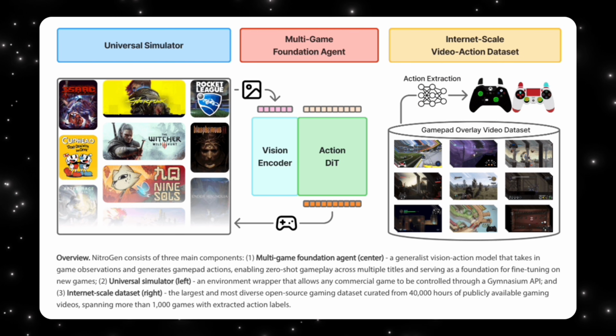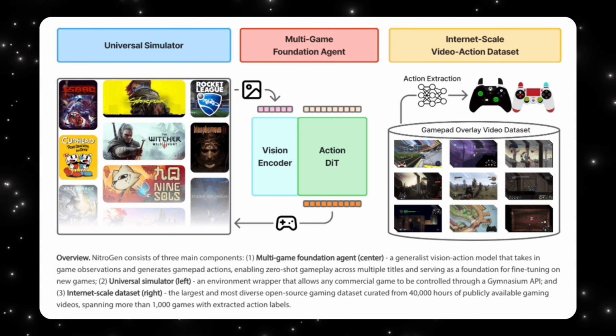They train an annotation model to automatically extract actions for every video frame. So now the system knows what the player saw and what action they took at the same time. No manual labeling, no custom game instrumentation, no private simulators. Using this approach, they built a dataset with about 40,000 hours of gameplay across more than 1,000 different games.